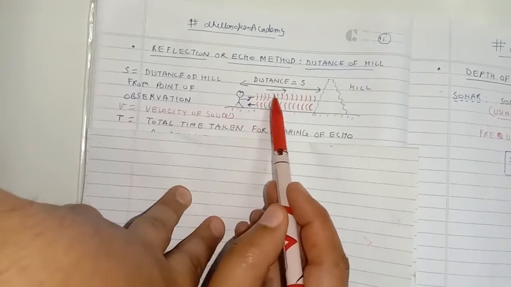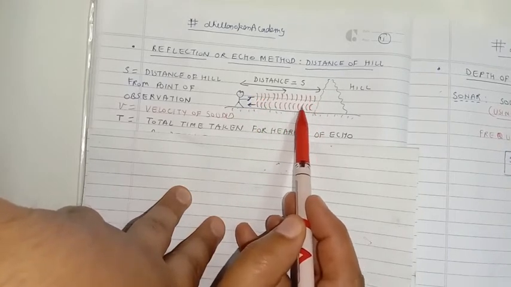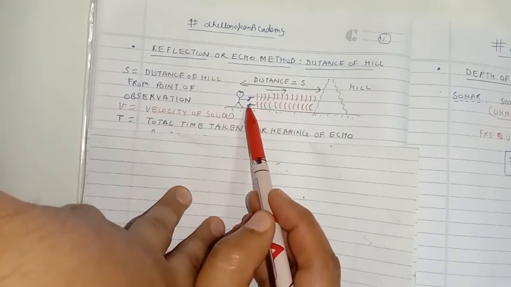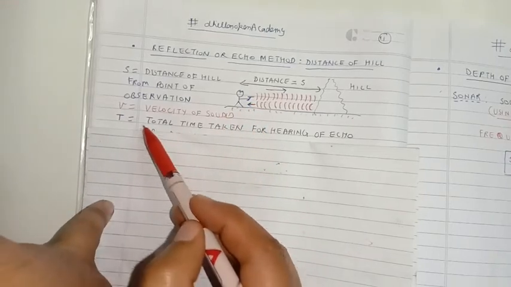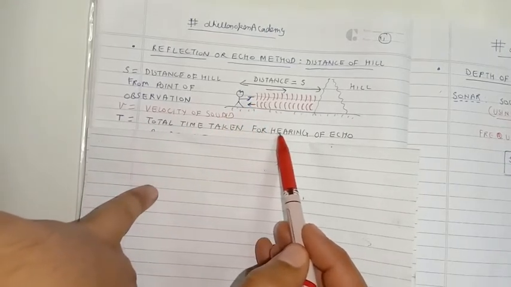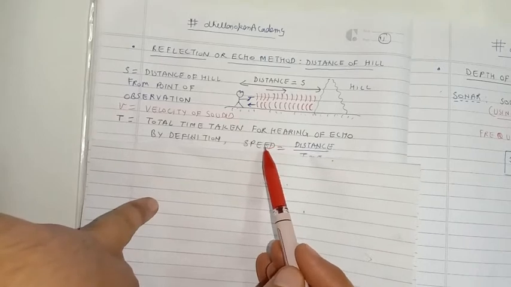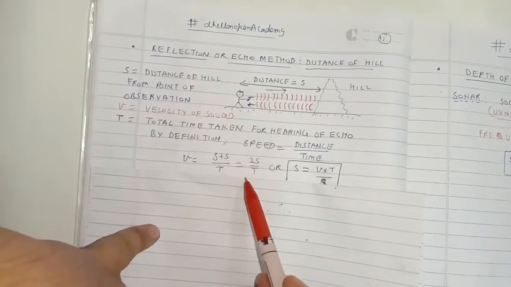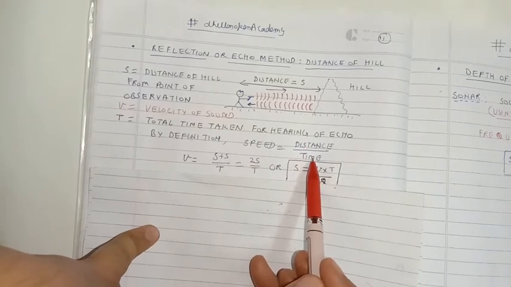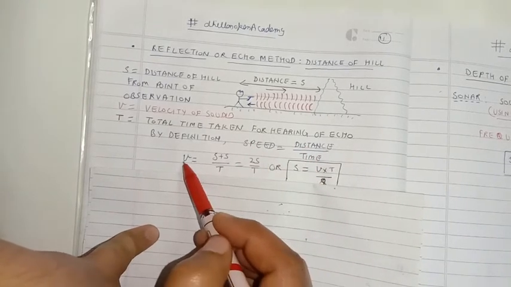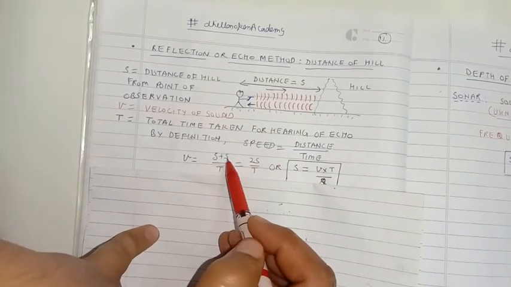The sound travels towards the hill, suffers reflection, comes back towards us, and as soon as the echo is heard, we stop the stopwatch. Let t be the total time taken for the hearing of the echo. By making use of the simple definition of speed, which is total distance covered over total time taken, the speed of the sound v is equal to total distance covered.